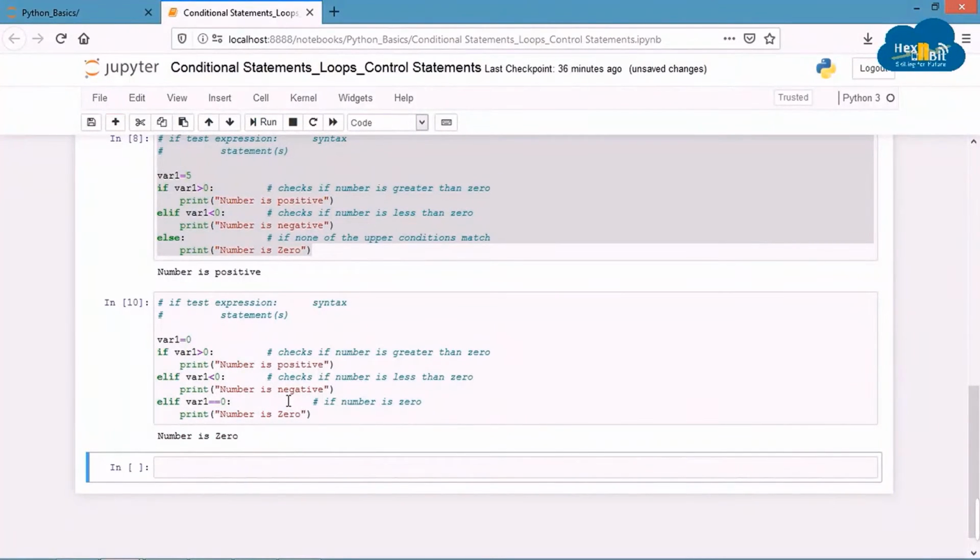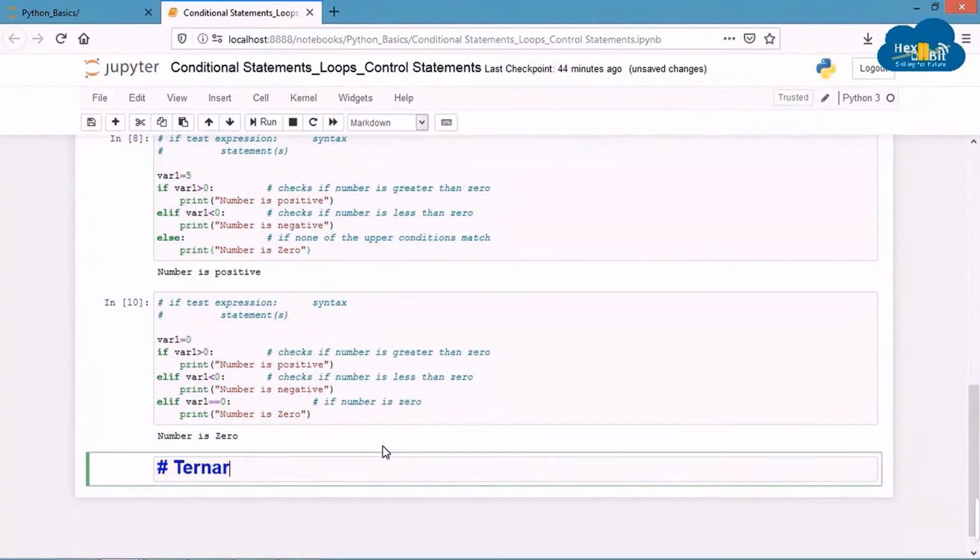Also note that indentation is very important. Any statement written under one statement must be indented to fall under that conditional statement. You can add multiple statements or operations under one condition. Unlike other languages like C and C++, curly braces are not used in Python. Instead, the code is indented.